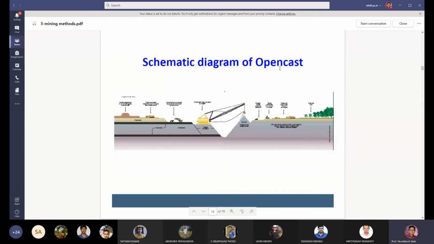This is a schematic diagram of an open cast mine. This is the dragline, and the dragline is cutting this overburden material and dumping this side. So this spoil material is dumped this side and reclamation is carried out simultaneously. And here two seams are working. This is one coal seam, this is another coal seam, this black line is another coal seam. This coal is taken by the shovel dumper mining, and the overburden material is dumped by the dragline. Schematic diagram of the open cast mine.